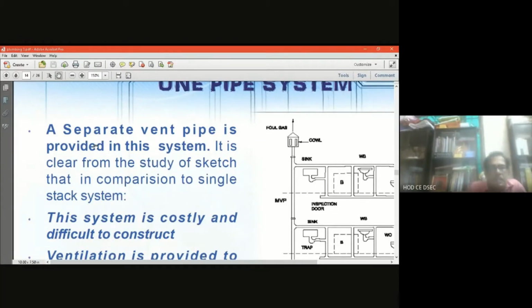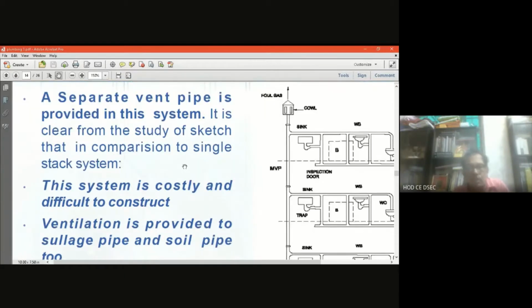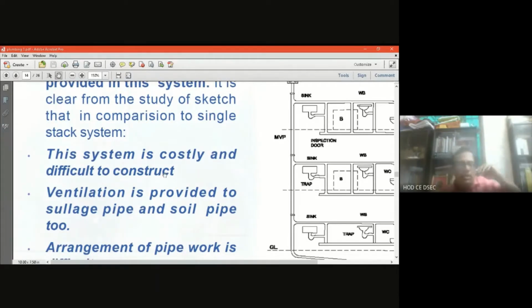It is clear from the study of the sketch that in comparison to the single stack system, this system is costly and difficult to construct. Ventilation is provided through the sewage pipe and the soil pipe too, because we have connected the ventilation pipe to the combined pipe, that is the main soil waste pipe.